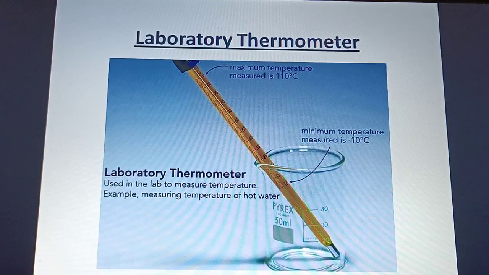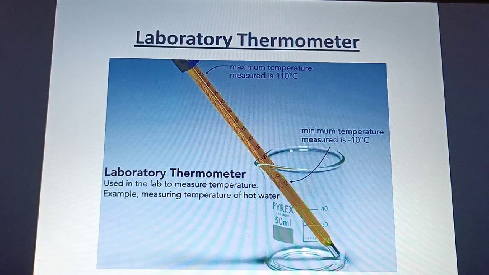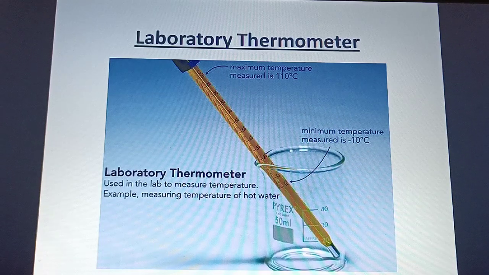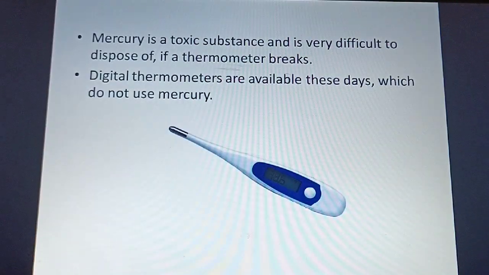Now you cannot measure the human body temperature with the lab thermometer. Remember, we cannot measure body temperature with this. For that you need the clinical thermometer. This is only used in the laboratory. Now the important fact to know: in the thermometer the mercury is present, isn't it? Mercury is a very toxic substance. Toxic is nothing but very poisonous, and it is very difficult to dispose of. If your thermometer breaks, you cannot dispose of this mercury because it is very toxic, a person can die.